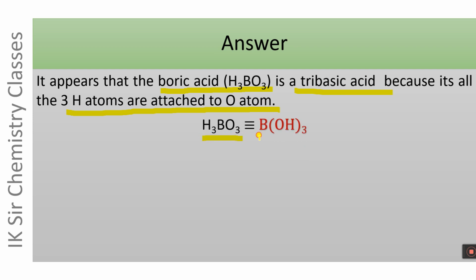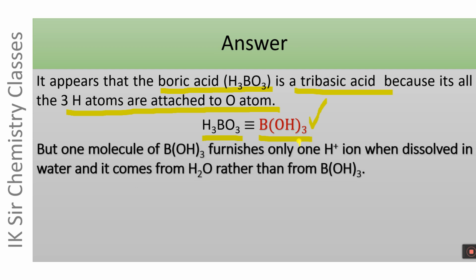H3BO3 can be represented as B(OH)3. All the 3 hydrogen atoms are attached to oxygen, and we can be tempted to conclude that it is a tribasic acid and its basicity is equal to 3. But again, it is not true.